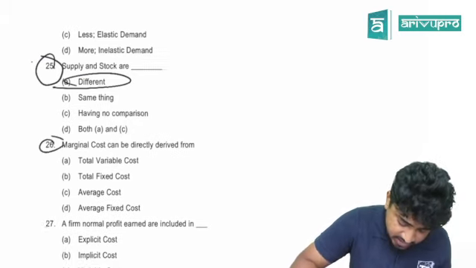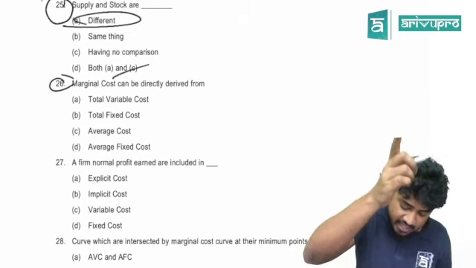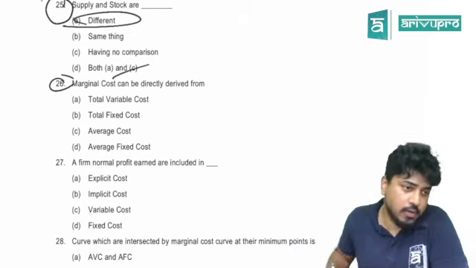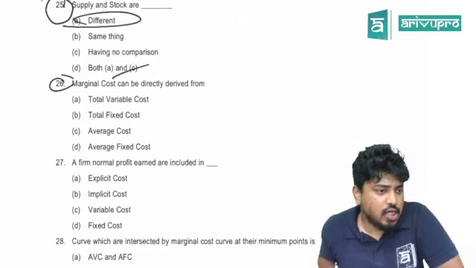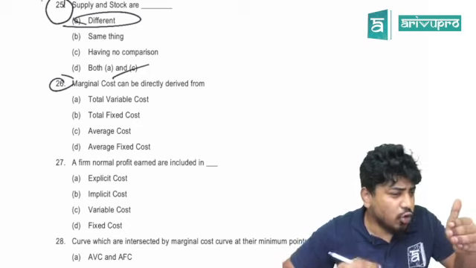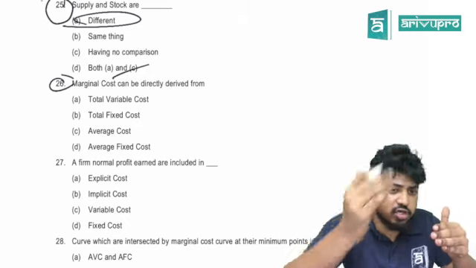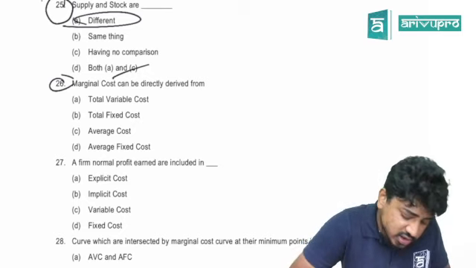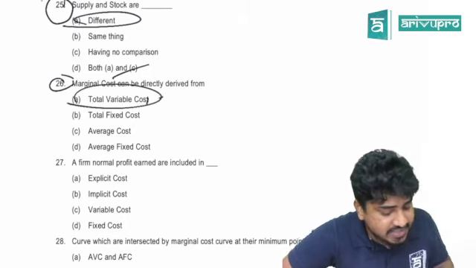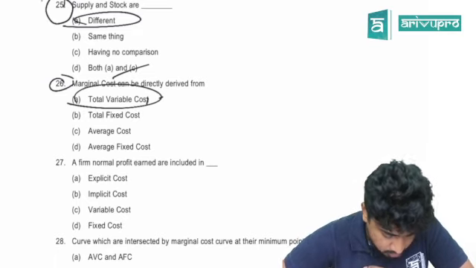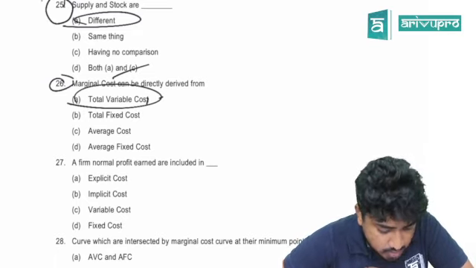26. Marginal cost can be directly derived from what? We know that it has to be derived from total cost, right? I told you total cost changes because of total variable cost. When total cost is not there, you can take 26A, total variable cost.